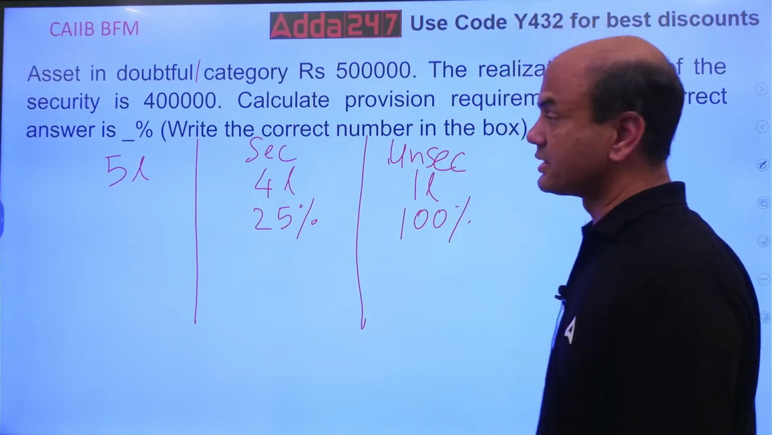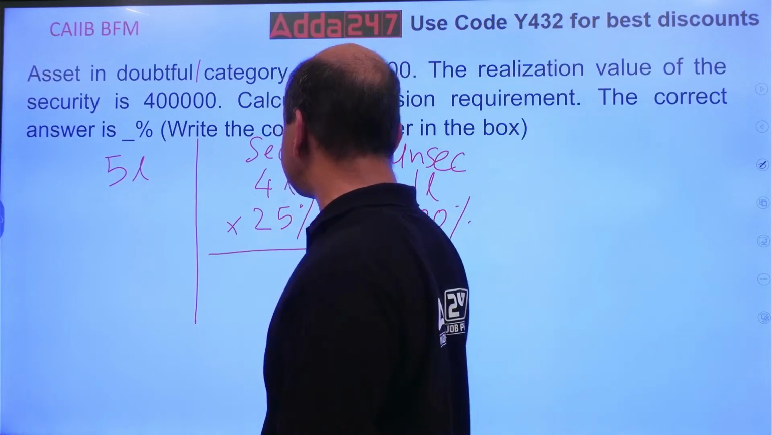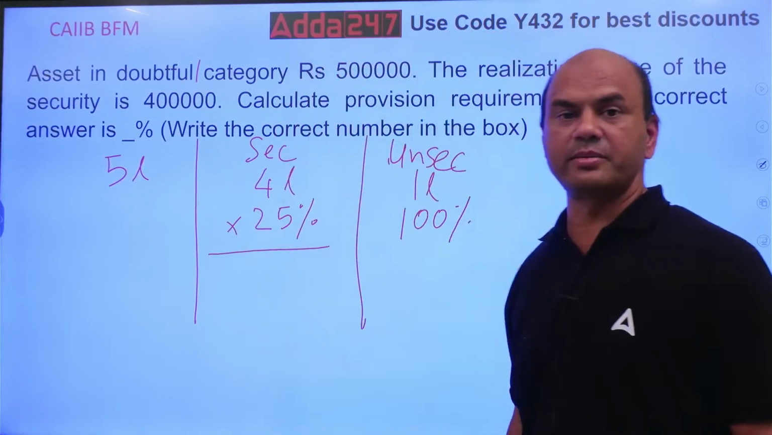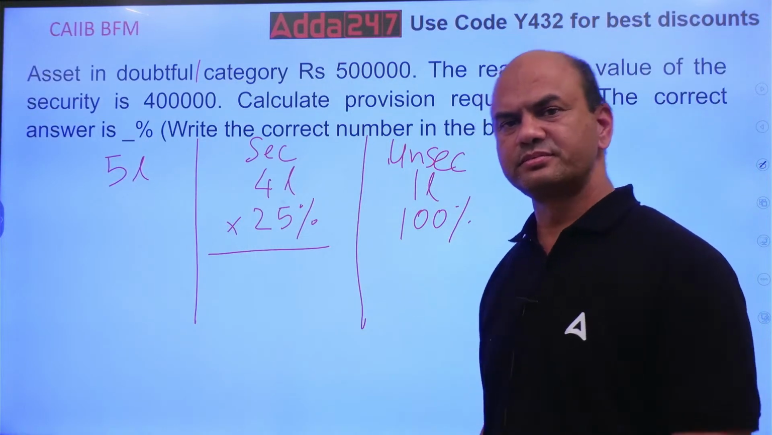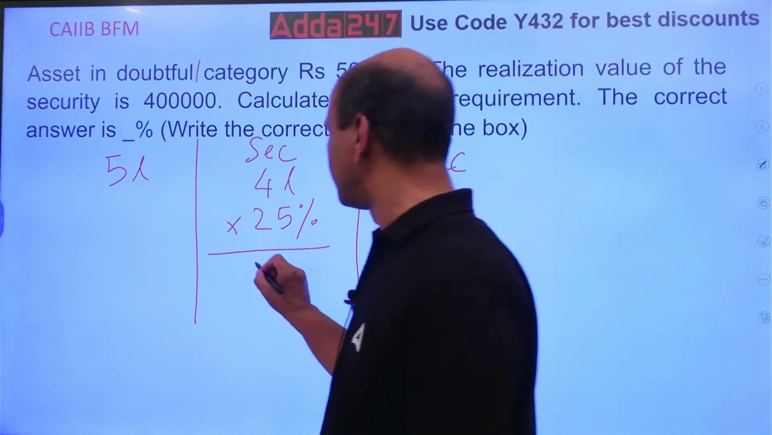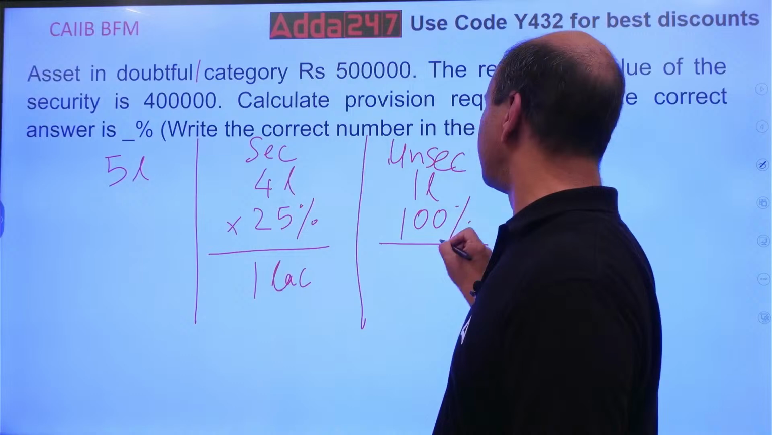So what will be the answer? 25% into 4 lakhs. So what is the answer? Give me in the comment section. 25% of 4 lakhs. Very easy. Yes, it is 1 lakh. Right? 1 lakh. And here 100% of 1 lakh. So 1 lakh.